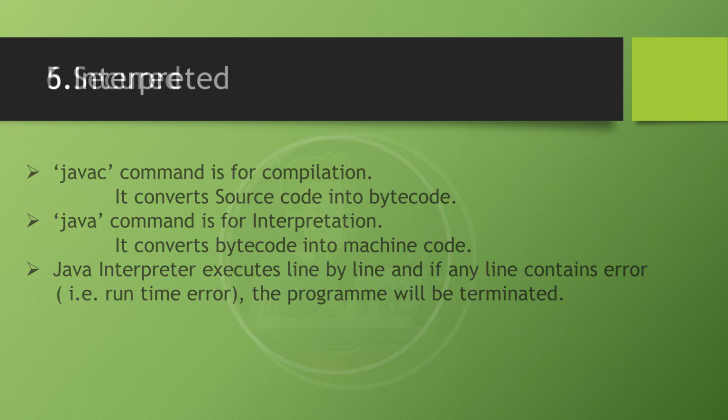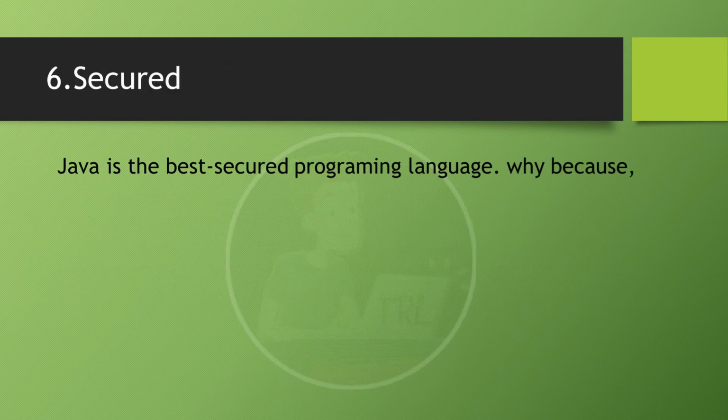Next, secured. Java is the best secured programming language. That's why these days several applications are coming from the Java platform, like bank applications and insurance applications. Why? Because it doesn't have the pointers concept. I previously told what pointers are, how they can violate the program, and how they can damage the application. That's why Java doesn't have the pointers concept.